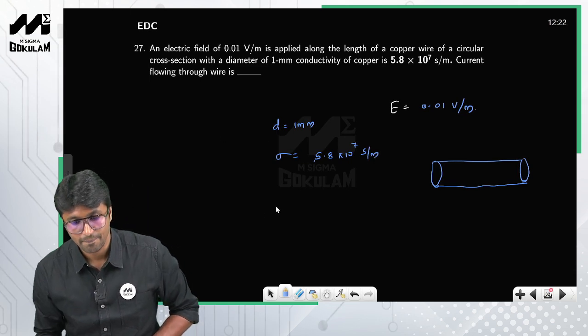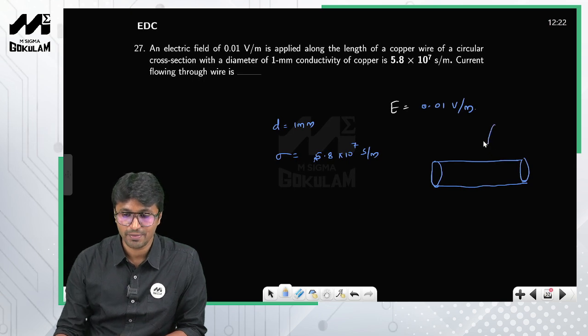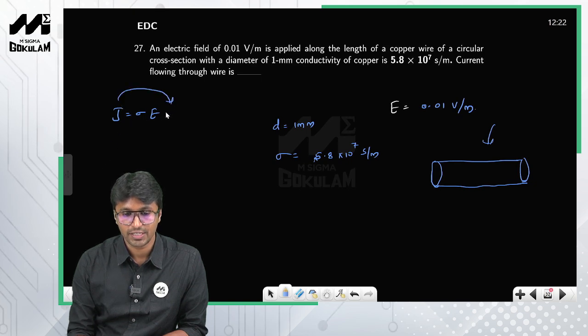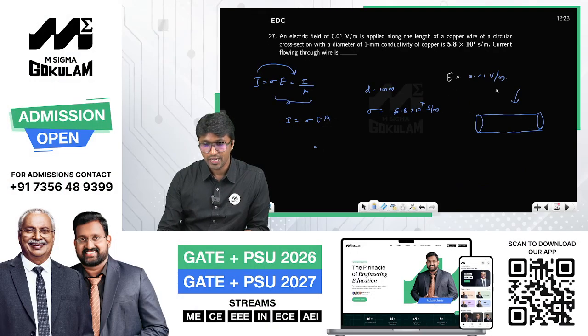Current flowing through the wire. Listen, using the same setup, we have derived Ohm's law in field theory, right? So current density is nothing but current per unit cross sectional area, right? So I by A. What is he asking you to calculate? The current through the wire, right? So if you use this equation, I is equal to sigma into E into A. Sigma, the conductivity, is given, E is given, and you can find the area of a circular cross section.